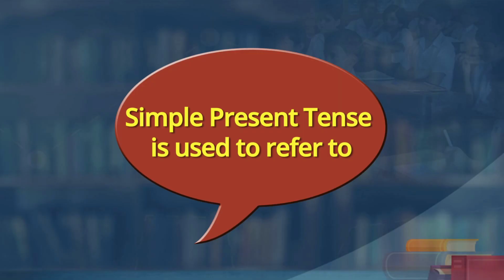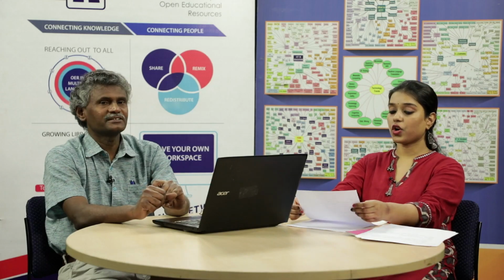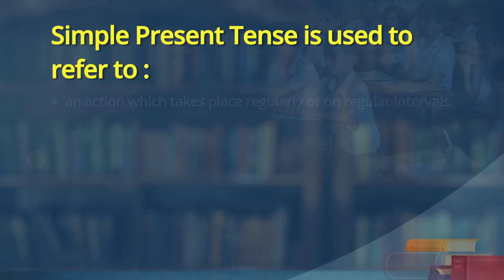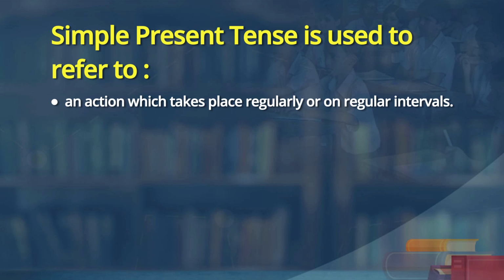Can you read out the occasions in which present tense is used? Come on, can you read out? Sure, sir. Simple present tense is used to refer to an action which takes place regularly or at regular intervals.